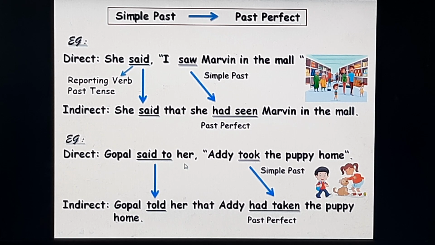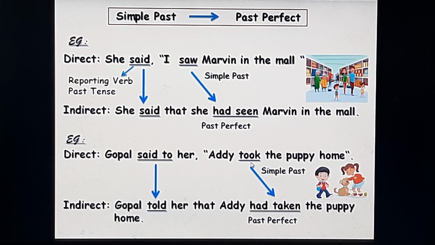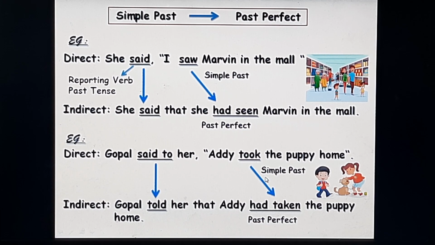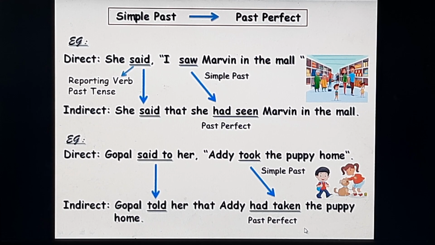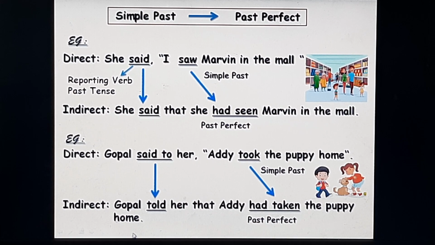Gopal said to her, Addie took the puppy home. So, said to is the reporting verb in the past tense. Took is the verb in the direct speech in the simple past tense. It will change into had taken in the past perfect tense in the indirect speech. Gopal told her that Addie had taken the puppy home.